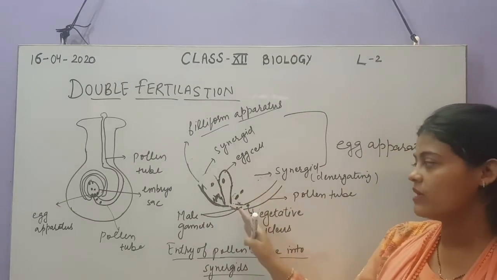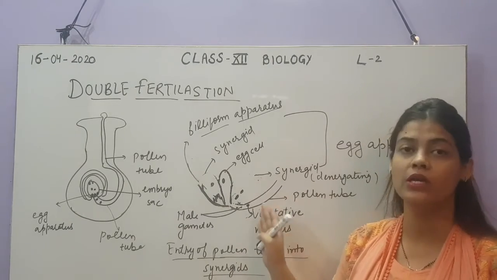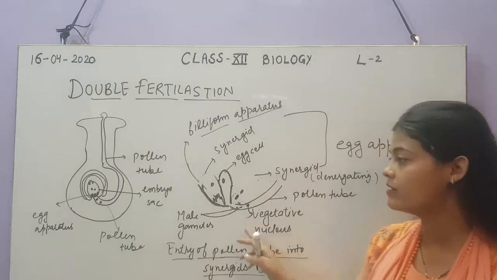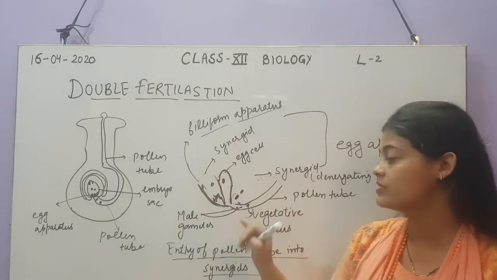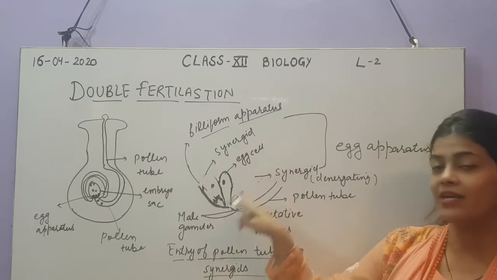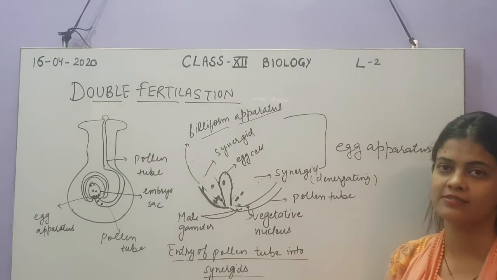So this is the step where the pollen tube carrying 2 male gametes enters the embryo sac with the degeneration of the synergids. Here we have shown entry of pollen tube through the synergids into the embryo sac.